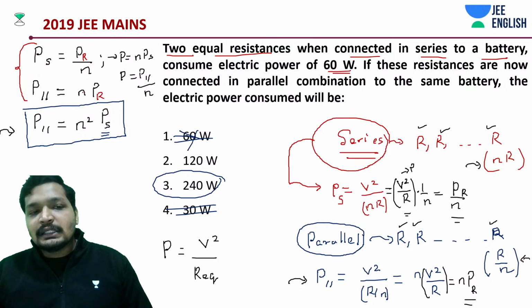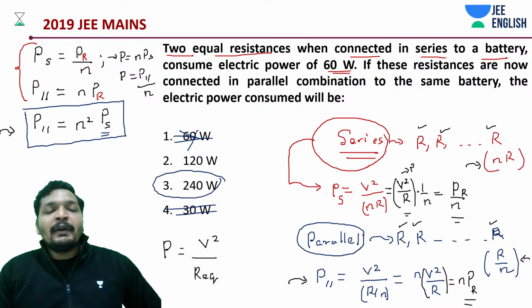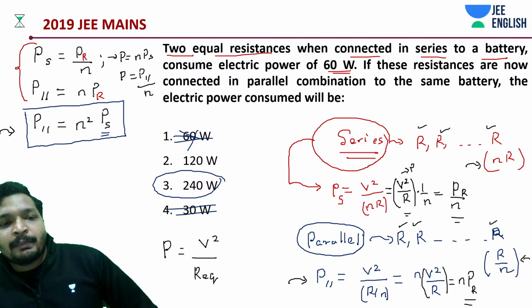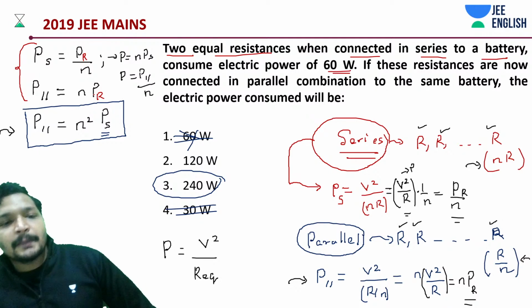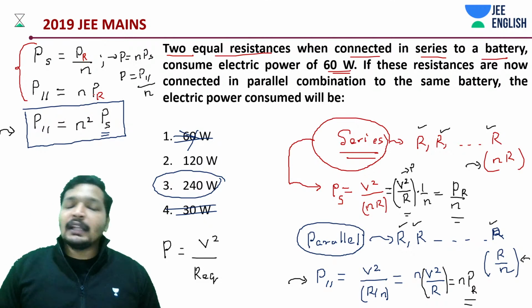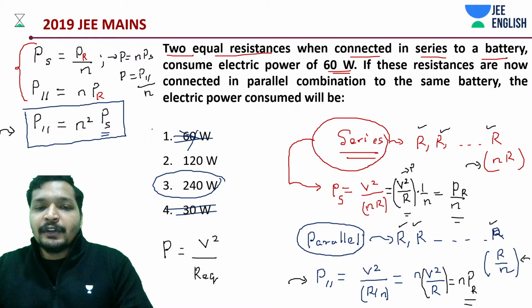Parallel it will increase, because more power is being consumed by multiple resistances in parallel. Same potential is strong, more current is weak. That is it. P parallel is equal to N square into PS. I could have done it the other way around, but this would be helpful in your exam.